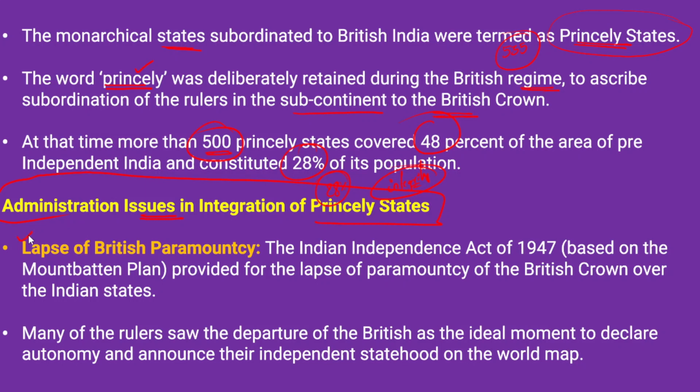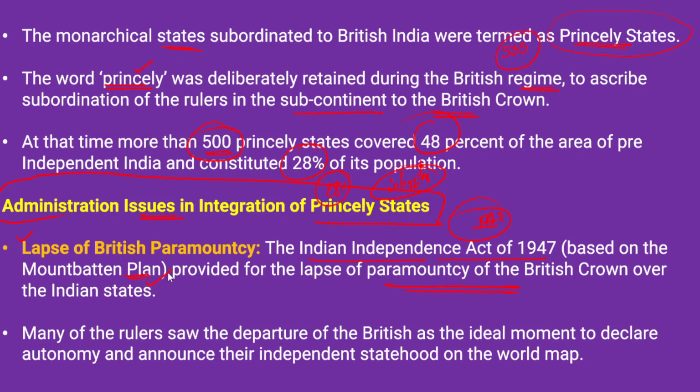Firstly, there is the lapse of British paramountcy. Immediately after independence, there was a lapse of British paramountcy on the princely states as well, because of the Indian Independence Act 1947. Based on the Mountbatten Plan, it provided for the lapse of paramountcy of the British Crown over Indian states.